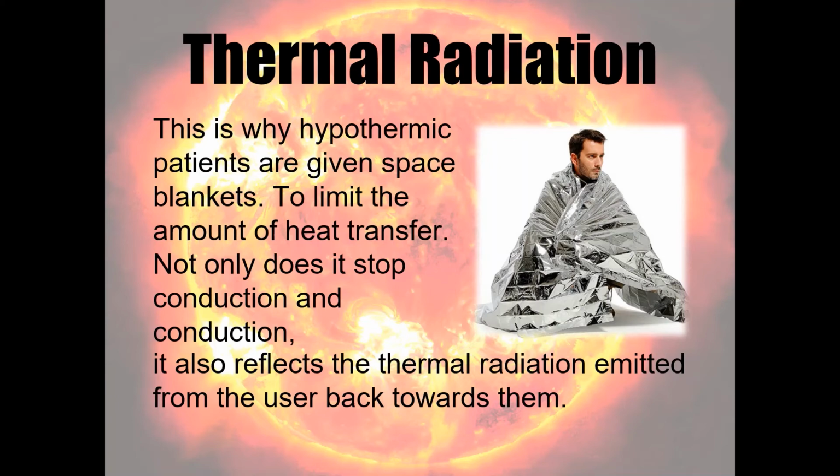So that trapped layer of air stops both conduction and convection, but the shiny surface also limits heat transfer via radiation. Effectively, all the thermal radiation that's being emitted by the patient or by the runner gets reflected back to them from that space blanket. If the space blanket does actually absorb any of that thermal radiation, because it's white shiny, it's not going to be very good at emitting it. And so again, that blanket is just going to stay warm. It's not going to be emitting lots of thermal radiation. So by using this shiny surface, we can really help to control the amount of thermal radiation being emitted.